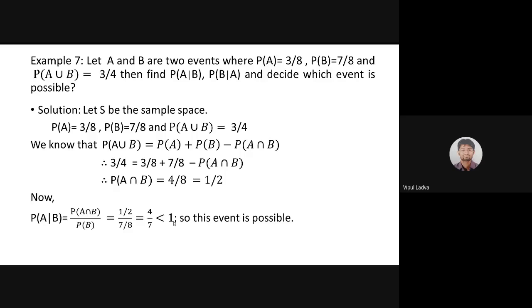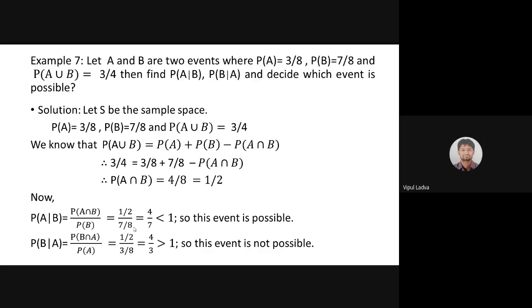We know that the range of probability is always from 0 to 1. It might be 0, it might be 1, or in between 0 and 1. So this probability is 4 by 7, that means less than 1. So it's quite possible this event is going to happen. This is a possible event. Now, if we go for B by A, as per the formula, P of A intersection B is equal to P of B intersection A, so there will be no difference, 1/2 as it is.